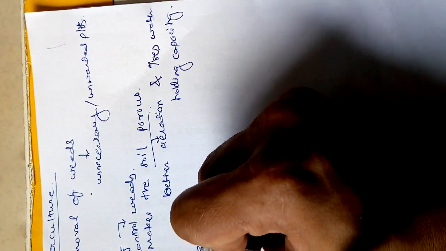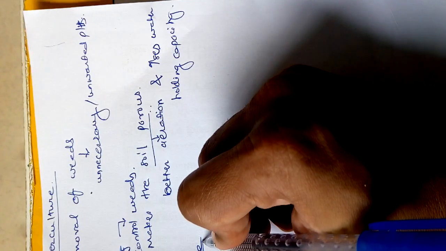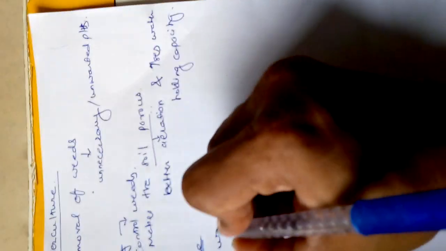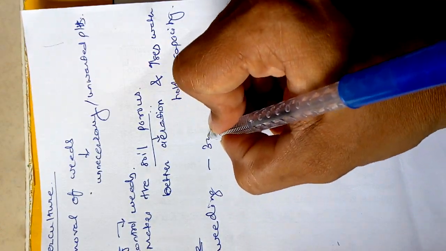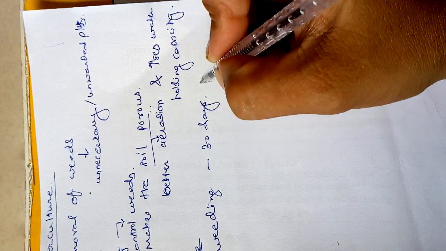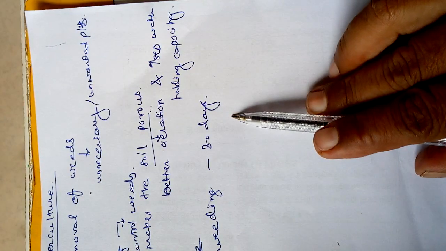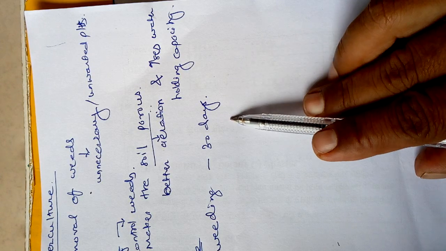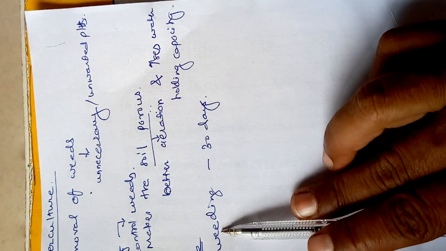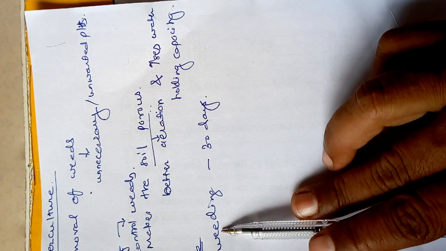Now what is the proper timing of the interculture? See, the first weeding is done after 30 days. So when we plant the mulberry plants, after 30 days we are going to remove the weeds.